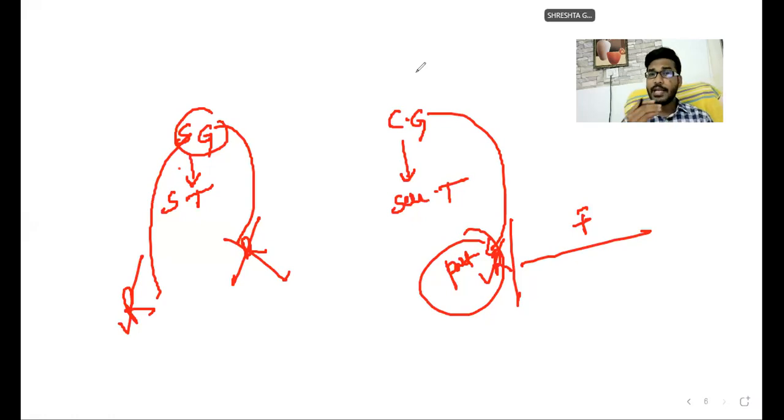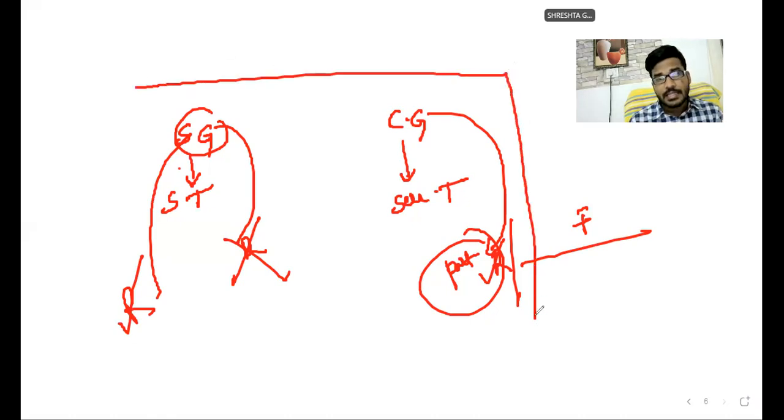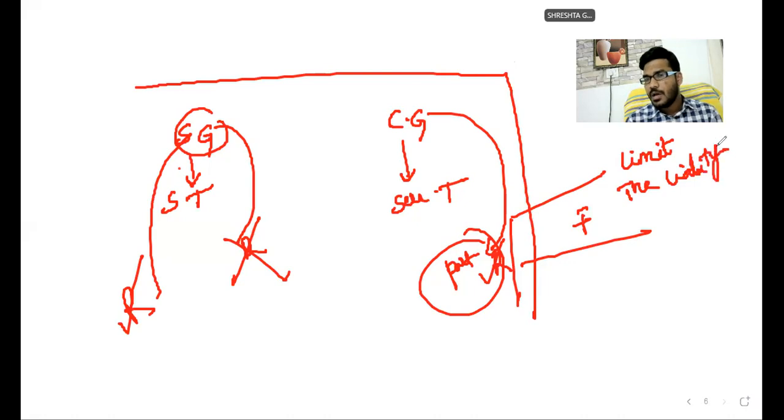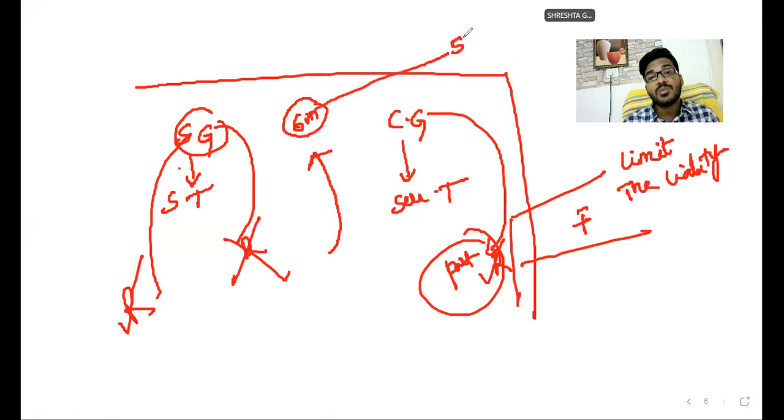One more important point in the specific guarantee and continuing guarantee: you provide a guarantee to the creditor, either specific or continuing, but in both guarantees the guarantor can limit their liability. How? Suppose for a grocery shop you are providing a continuing guarantee for 6 months. Whatever amount of groceries is supplied, I am liable, but I am liable for a maximum of 5,000 only. More than that, I am not liable.